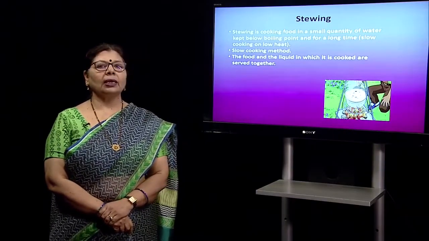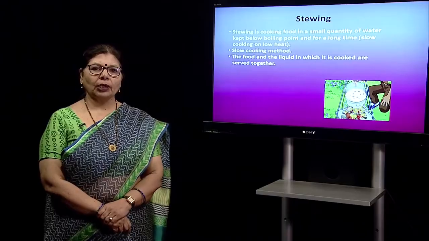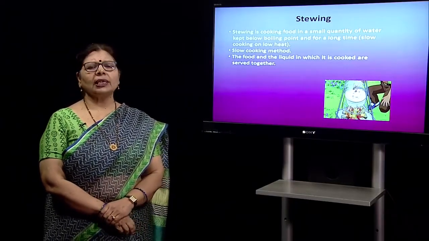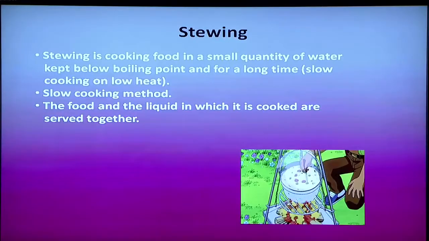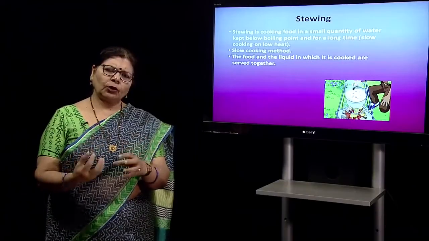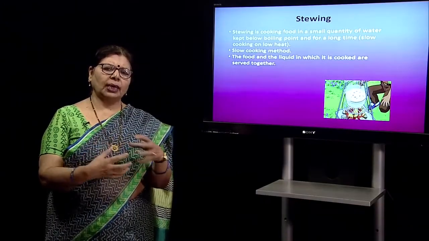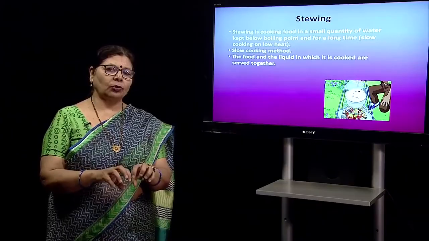Now, we will come to another type of cooking method, called stewing. Stewing is basically a very simple low heat method in which the flavor of the food comes out in the water and mixes with it, and the water and the food are both eaten together, or sometimes some spices are added into the water.